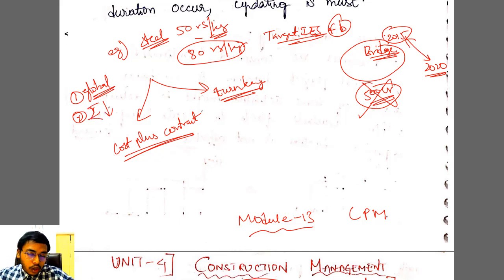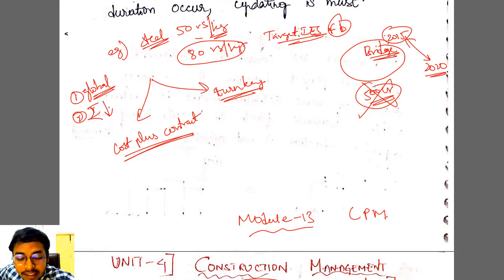If you are aware of global economics, in the last 10 years compared to the dollar, India has lost more than 50%. Okay, somewhere 10 years before it was 1 USD to 50 rupees. Now you can see it is more than 77 rupees. 76, 77 rupees चल रहा है. So you can see more than 50% of rupee value has fallen. So obviously your price will go up, right? The things which have an international market, those prices will go up. Common sense की बात है. Then definitely my contractor will be at loss.